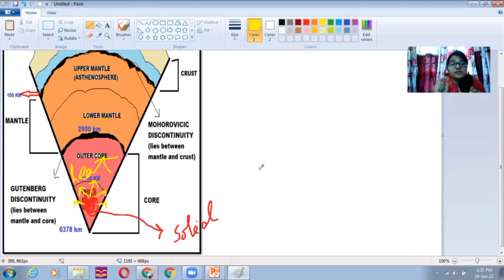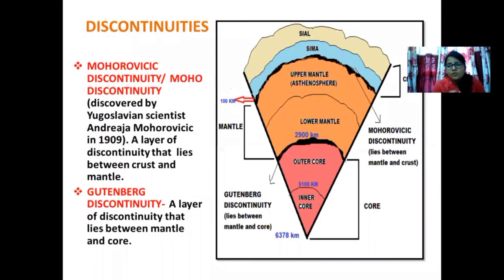And the portion of the upper mantle, where there is a reduction in velocity in both the P and the S wave, we call it a low velocity zone. Go by the word. Half of the answer lies in the word itself. This is the difference between the Mohorovicic and the Gutenberg discontinuity. Mohorovicic, you can see, lies between mantle and crust. Gutenberg discontinuity lies between mantle and the core.